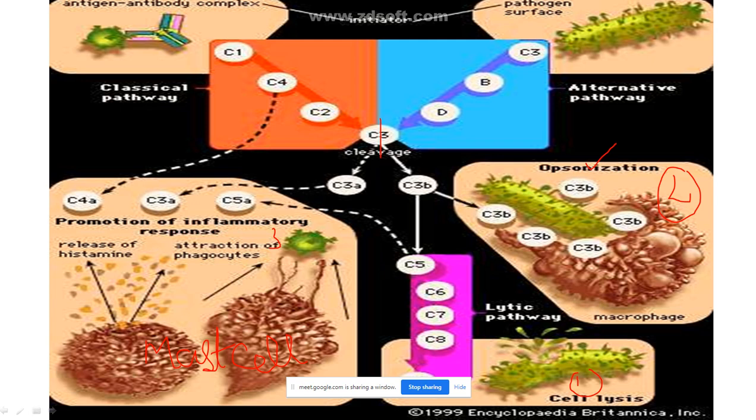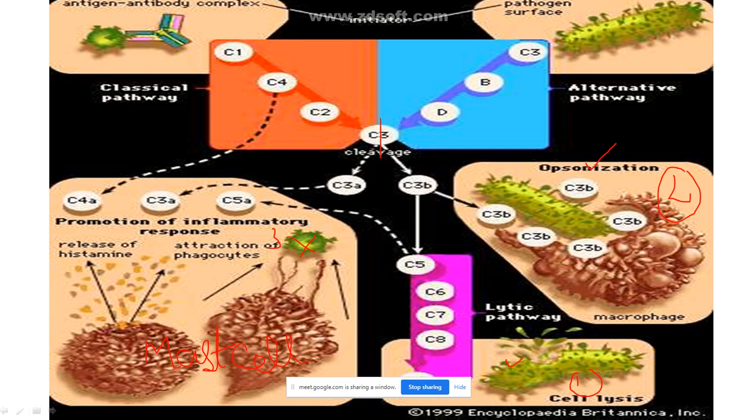Now what happens once they find out there is a microorganism, there is a pathogen, immediately the mast cell will release all its chemicals, and these chemicals can go and attack the microorganism, or they attract our phagocytes, okay, the cells which can eat these microorganisms. So once a phagocyte becomes activated, then it is going to ingest this microorganism. So this is another method. The third method, you can see in the next slide, that is the lytic pathway, this one.